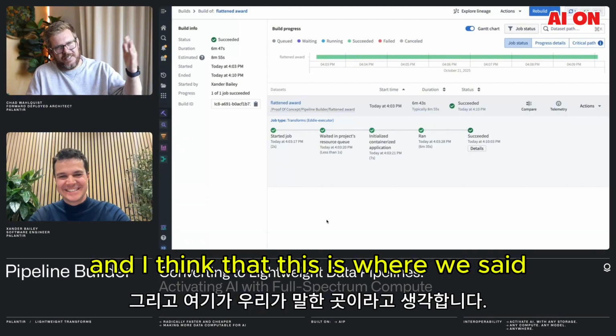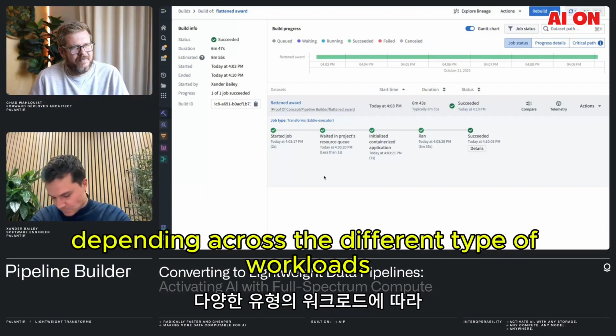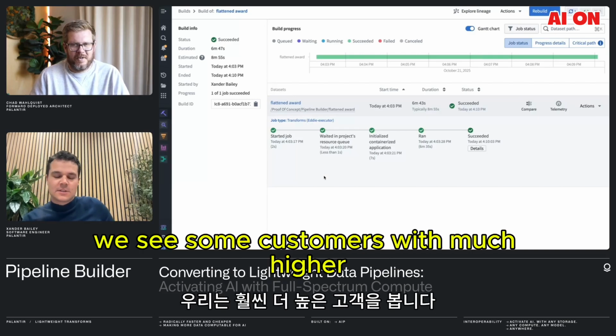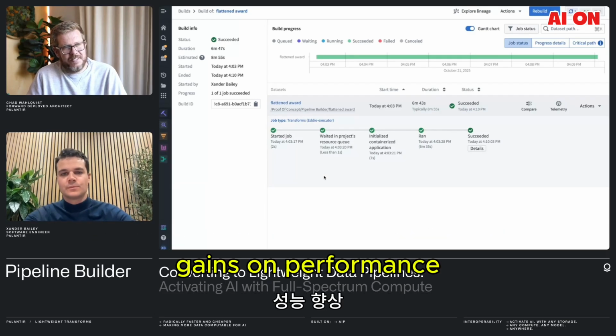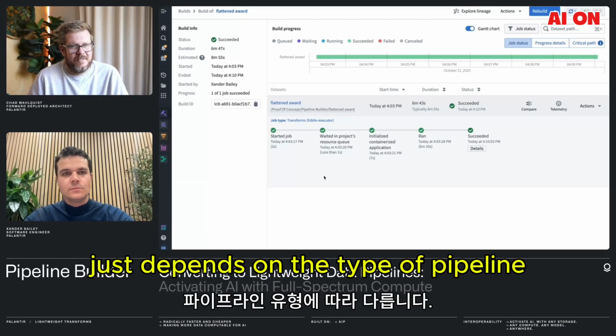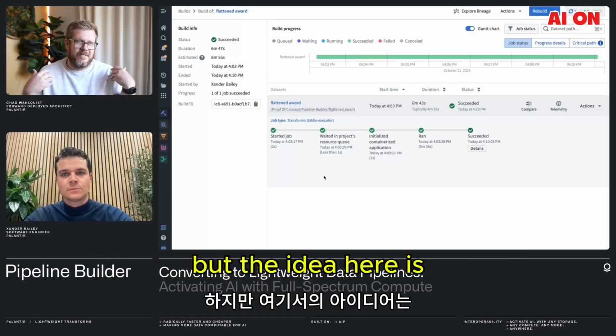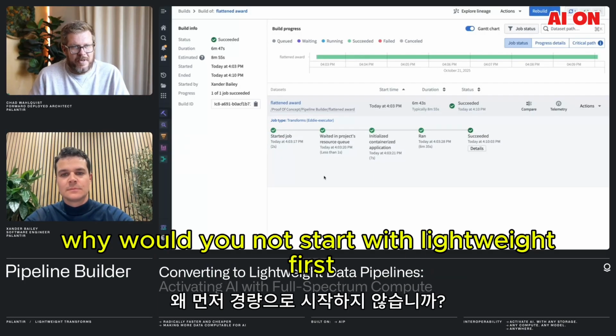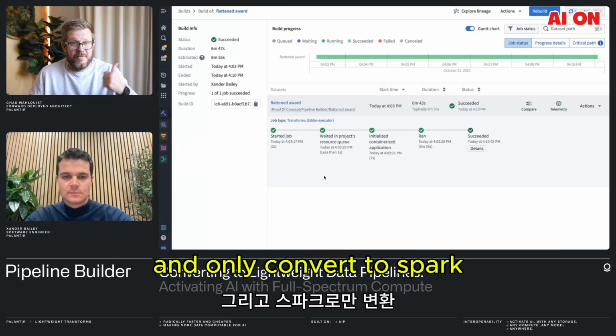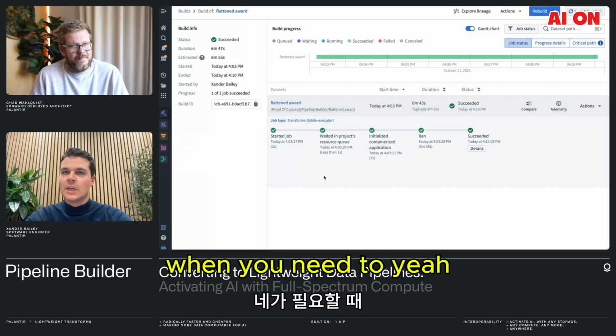And I think this is where we said the mileage will vary across the different types of workloads. We see some customers with much higher gains on performance. It just depends on the type of pipeline. But the idea here is, why would you not start with lightweight first and only convert to Spark when you need to? Yeah, when you need to.